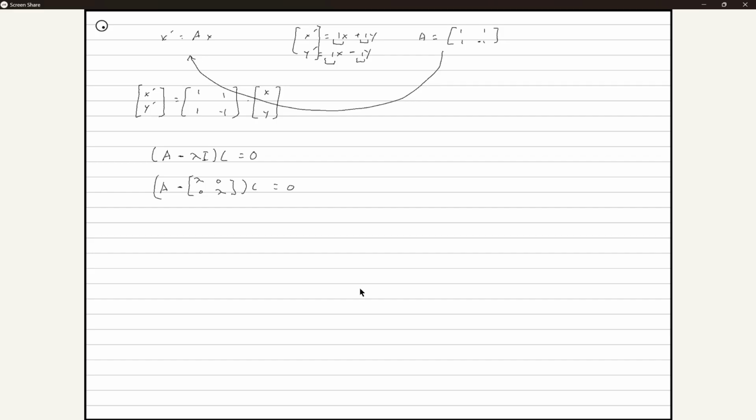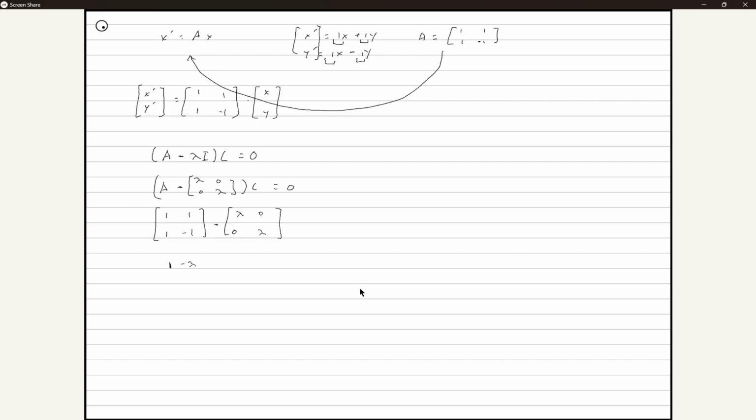This actually might not be solvable because this is not a practice question. This is completely made up, so if it does not work out, so be it. Let's solve for lambda. We know A is 1, 1, 1, -1, minus lambda times the identity, which is lambda, 0, 0, lambda. We don't have to worry about the c because we're just worrying about what's inside. So let's subtract everything across.